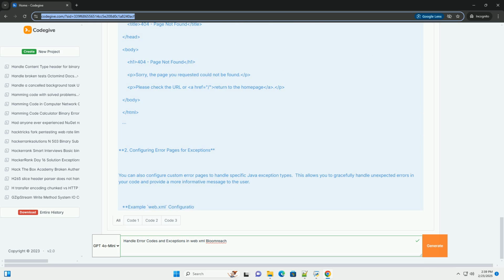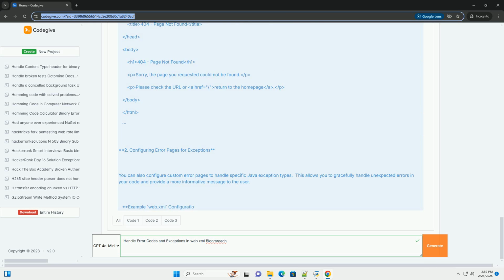Monitoring and alerting. Implement monitoring and alerting to detect errors and exceptions in your application. Configure alerts to notify administrators when critical errors occur. Tools like Prometheus, Grafana, and the ELK Stack, Elasticsearch, Logstash, Kibana, can be helpful.